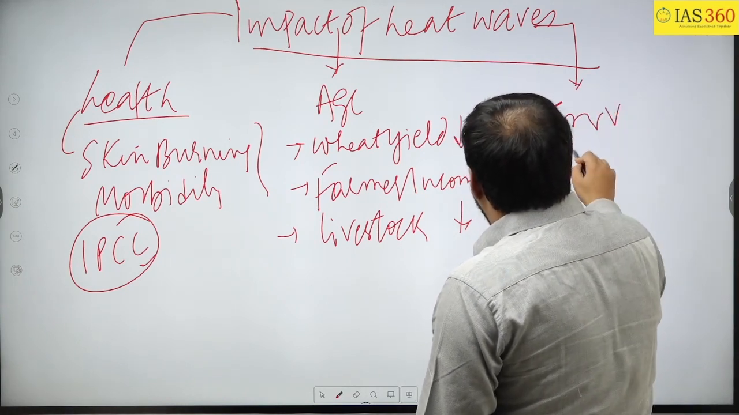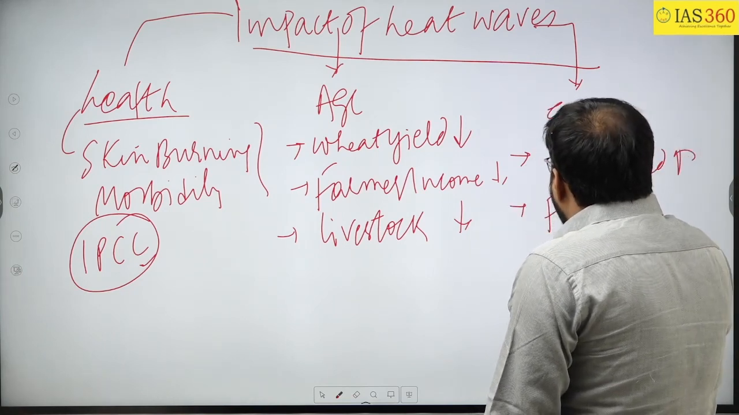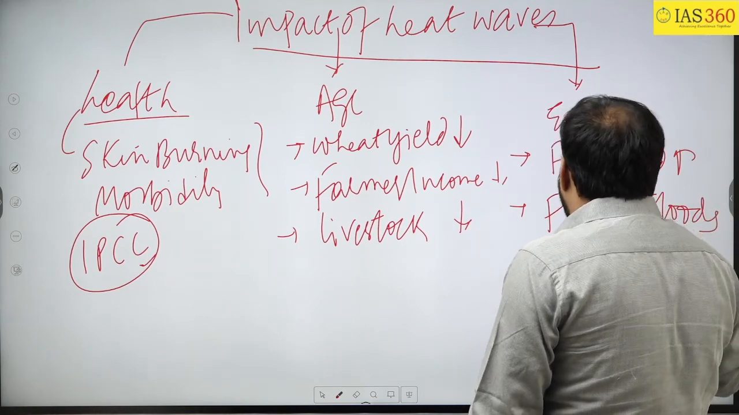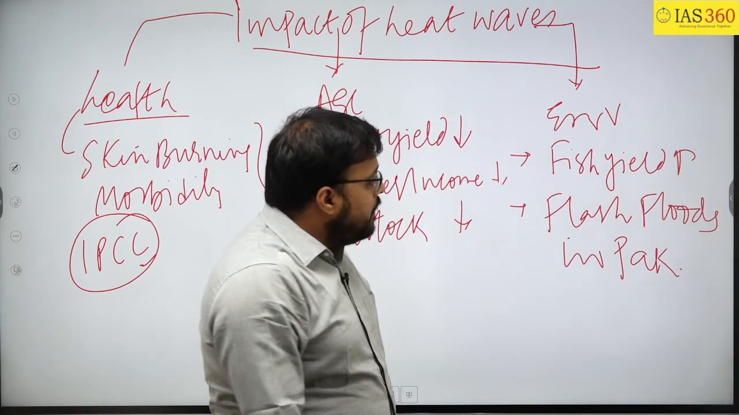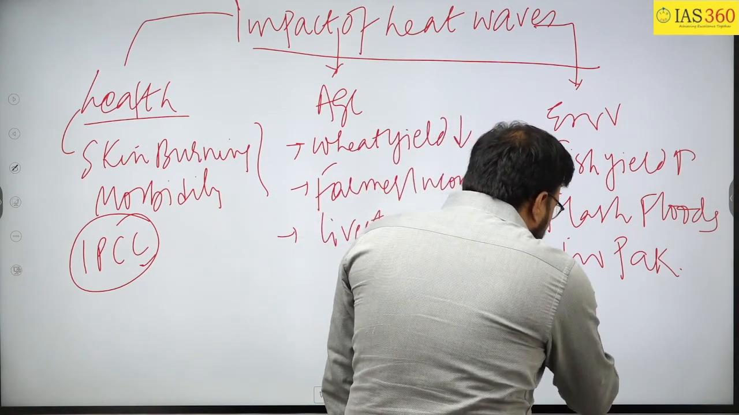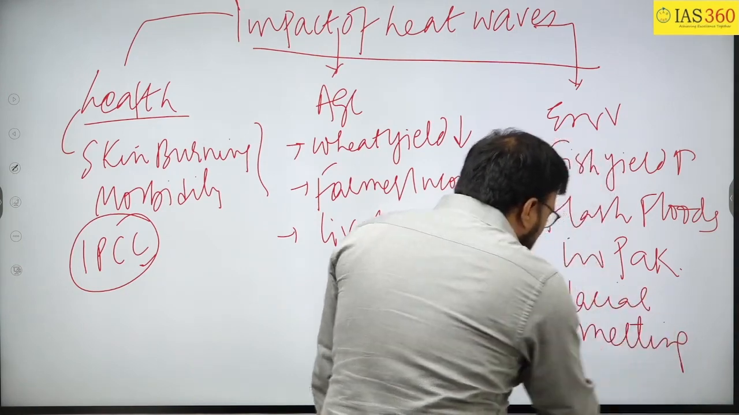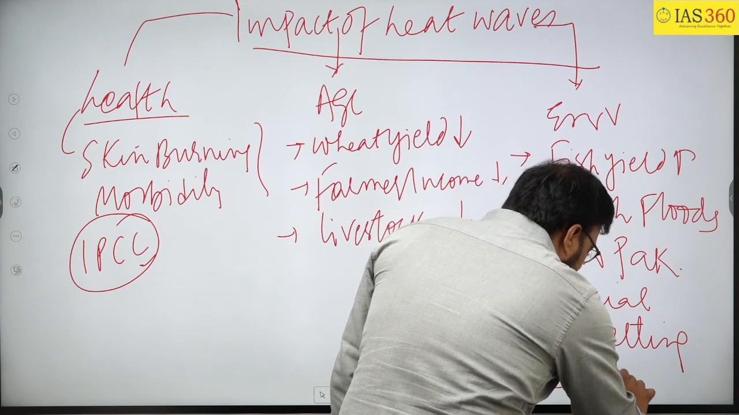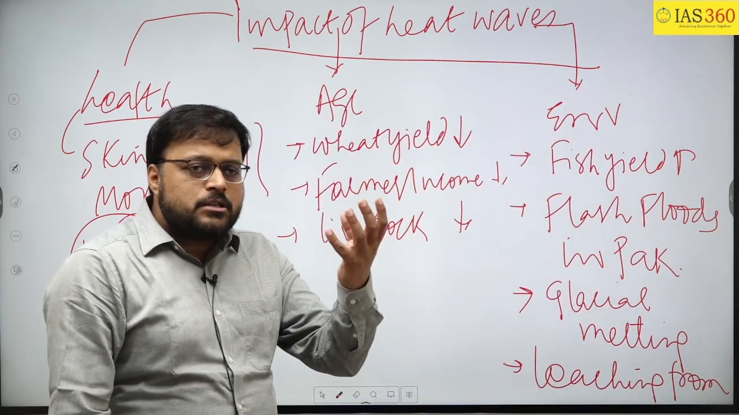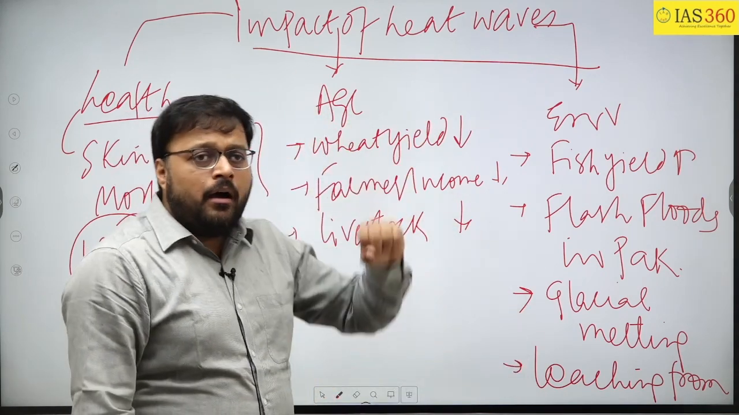Then you can talk about its impact on environment. For example, the fish yield is increasing. Plus, flash floods in Pakistan we have seen. Then also in the environmental impact you can talk about glacial melting. You can also talk about the leaching from the industrial waste, or the emission of gases from the industrial waste in Delhi. So these are the impacts of the heat waves.